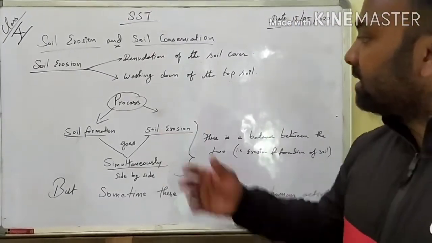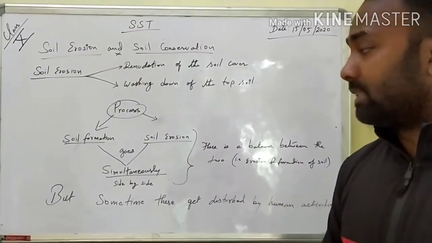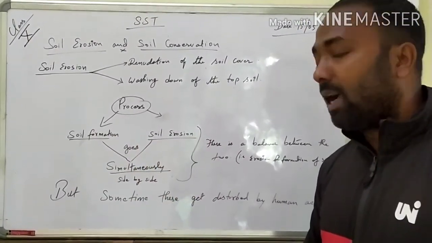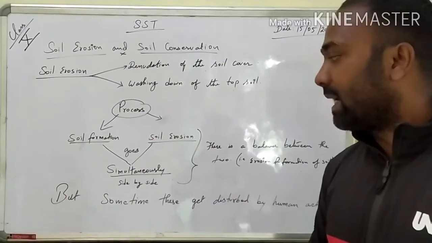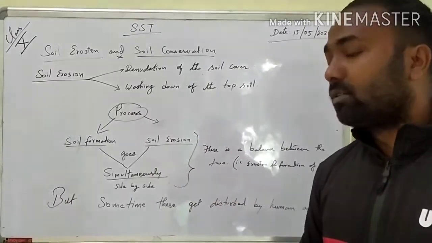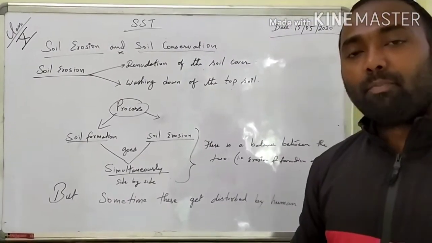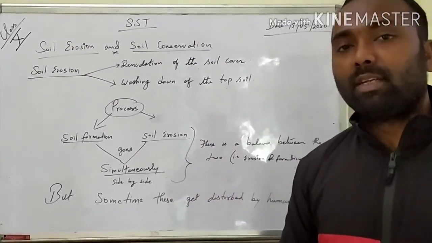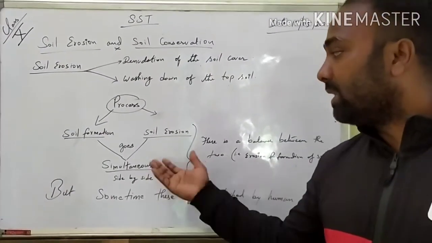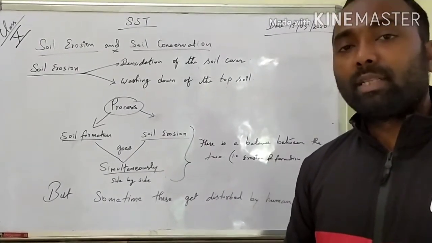Now let us understand soil formation and soil erosion as processes. As we have understood, soil formation and soil erosion go on simultaneously, that means the formation process and the erosional process of the soil go side by side, therefore there is a balance between the two. But sometimes this balance gets disturbed, and who disturbs it? Human beings. The balance between the formation and the erosion of the soil gets disturbed because of human activity.